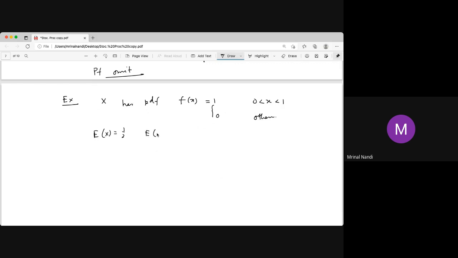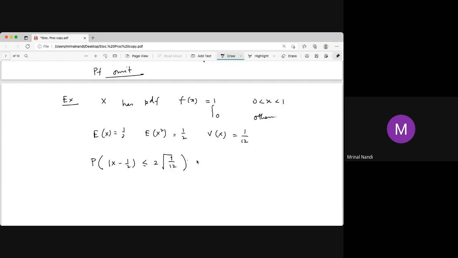And the expectation of X square is also half, and the variance you calculate is 1 by 12. If it is from a to b, then it is b minus a whole square by 12. Then the probability of mod of X minus half less than or equal to epsilon, we take that epsilon as 2 into root of 1 by 12. The sigma is root over 1 by 12. You take k as 2.